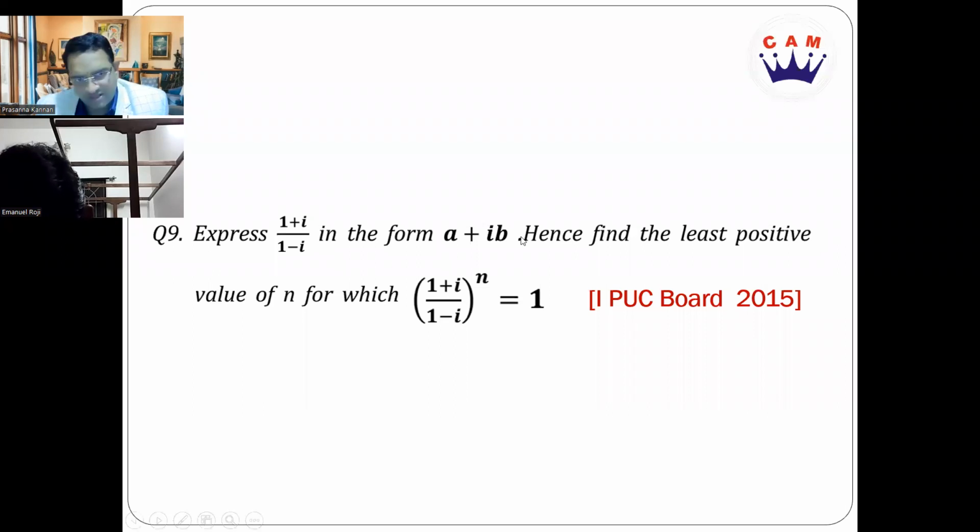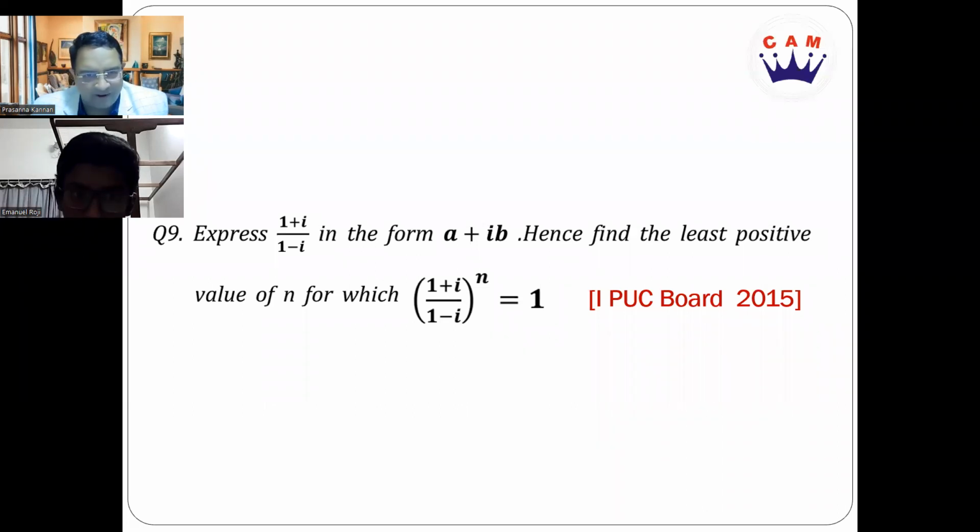Another question from complex numbers. We have asked this in the first PUC board exam 2015. Express 1 plus i divided by 1 minus i in the form of a plus ib. It's a very, very important idea, not only for your board exam, but also for your competitive exam, because you must know what 1 plus i by 1 minus i is going to become. We'll see it in the question shortly.